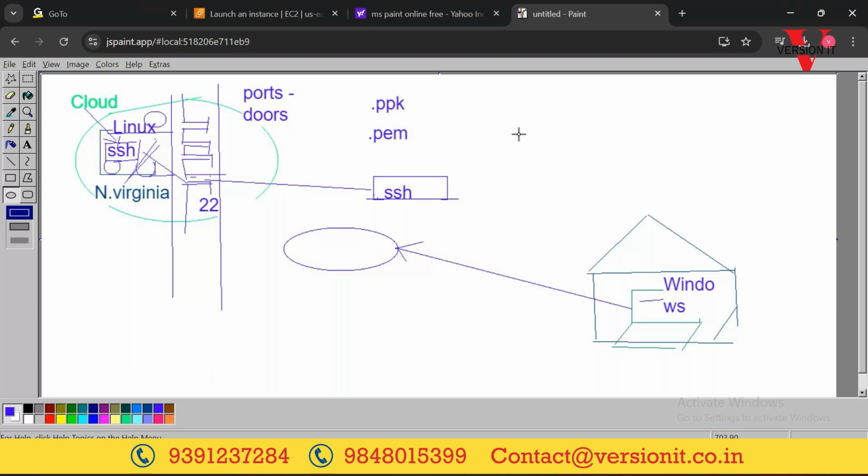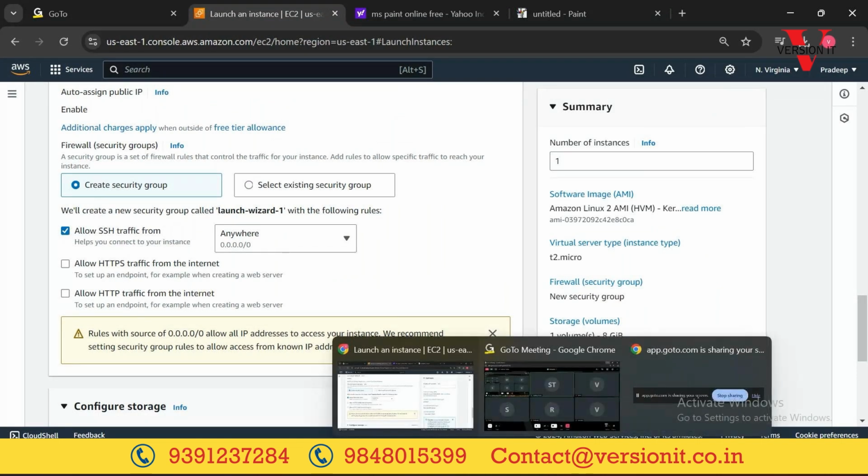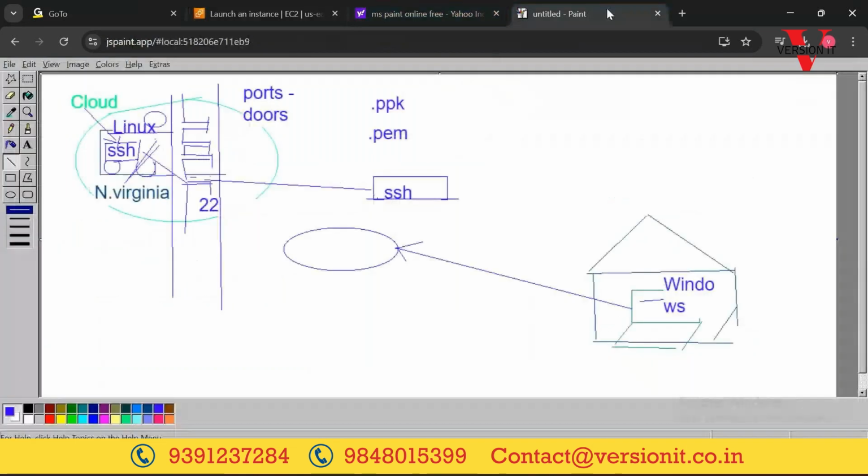Now SSH is installed for us. Now we need to open port number 22, so that we can log in via port number 22. That is what it means here. By default it is providing allow SSH traffic, which means it is allowing on port number 22. Server side you have opened port number 22, that's fine. But from which laptop, from which computer do you want to allow logins?